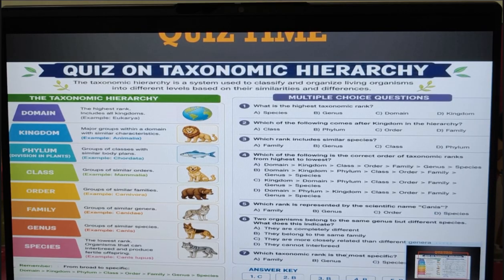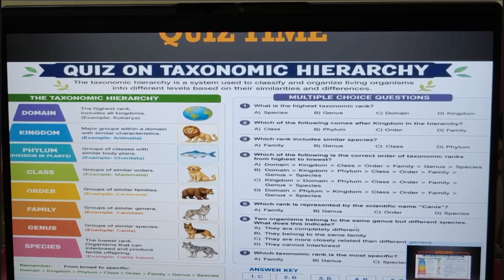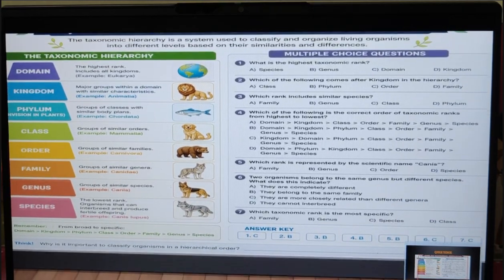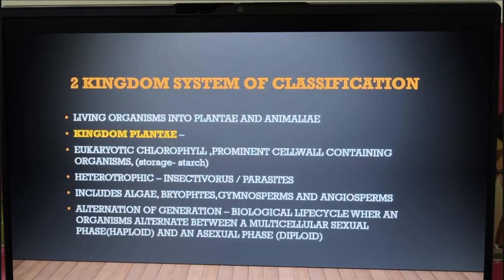Which taxonomic rank is the most specific? Can you guess which taxonomic rank is the most specific? The species, obviously. Okay, 2 kingdom system of classification.